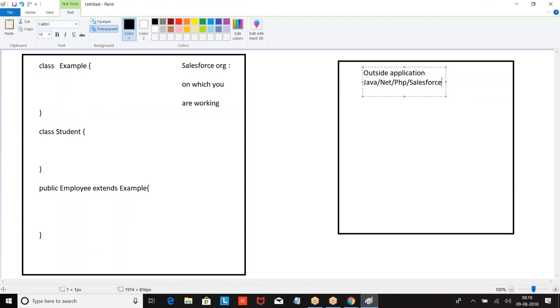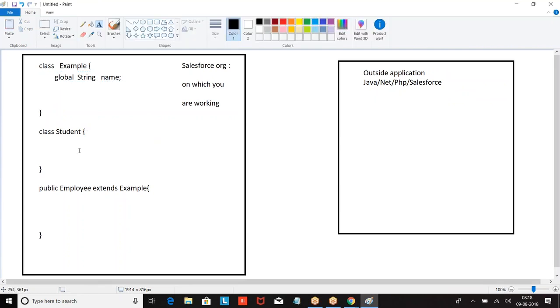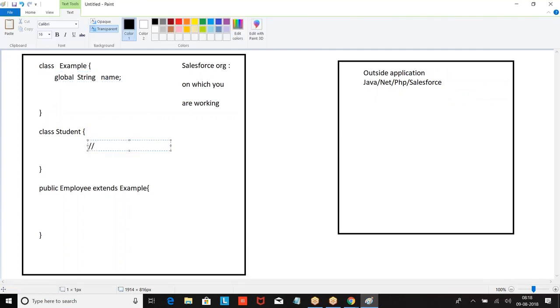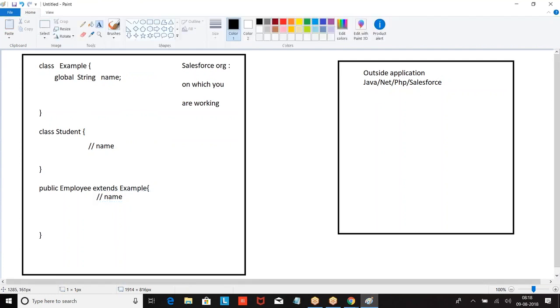Now we are working on this Salesforce account. That is outside my company org. It is my production, it is some other. Now I defined a global string. If I define it as global, now I can use this and this. I can also use this.